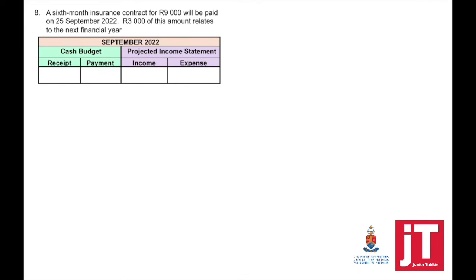Transaction number 8. A 6-month insurance contract for 9,000 will be paid on 25th September 2022. 3,000 of this amount relates to the next financial year. The first step, what is important to understand? A payment will be made for insurance. The total payment that we expect to make in September is 9,000. So this will go in your cash budget as a payment.